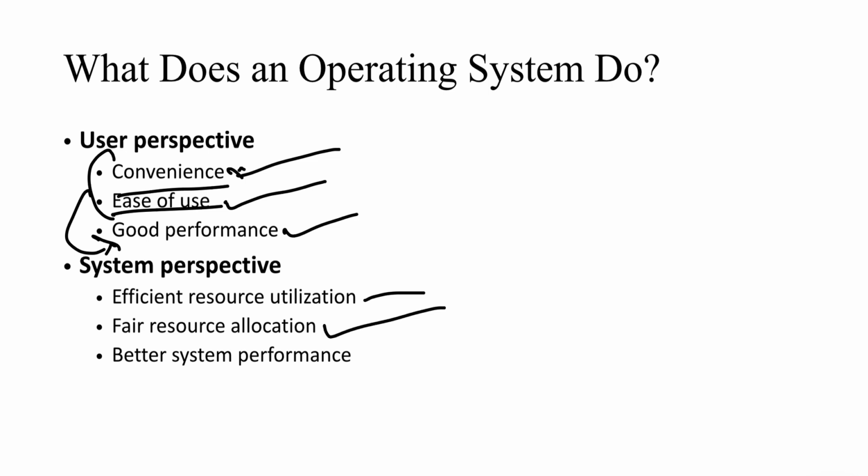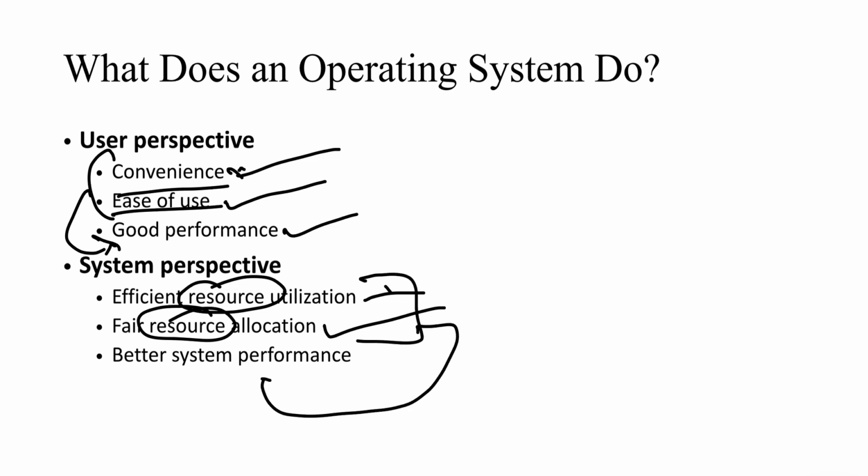And again, I talk about the same term, resource fairness with respect to resource allocation. Each process should be given proper, equal resources, so that because of these 2, I can tell the system performance is very good.